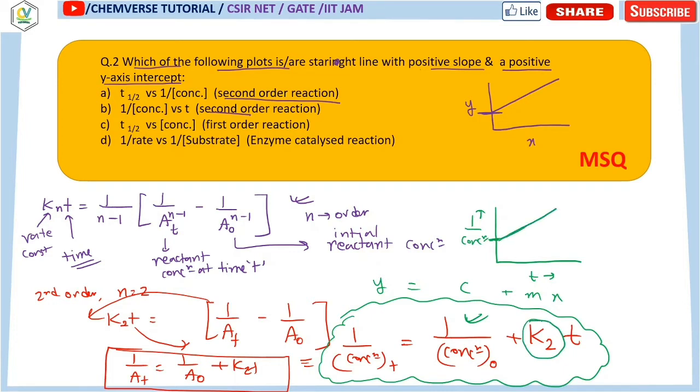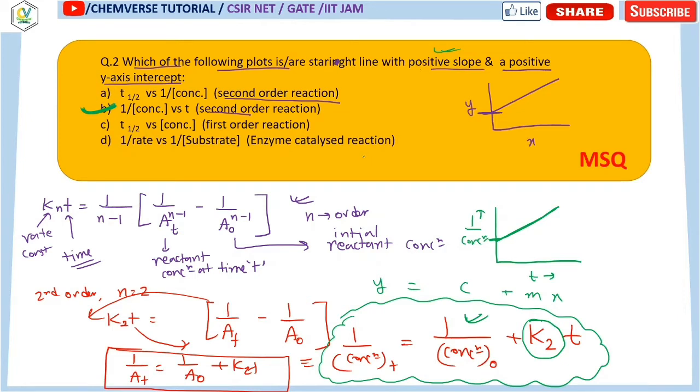So the straight line will be something like this. Whenever 1 by concentration versus time is plotted, we get a straight line with positive slope and positive y-axis intercept. So option B is your correct option.